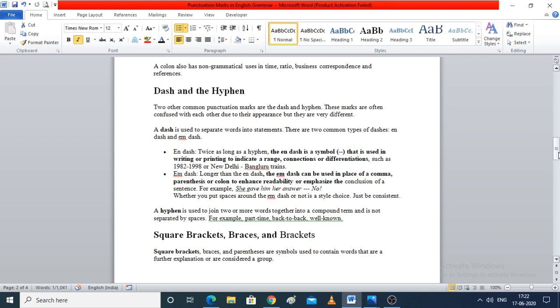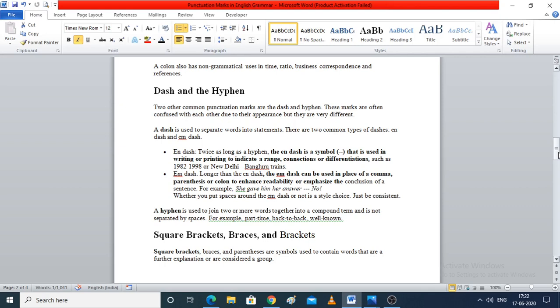M dash is longer, that means we will put 3 dashes, or you can say more than 1 dash to indicate an M dash. The M dash can be used in place of a comma, parenthesis or colon to enhance readability or emphasis. Now sometimes maybe the comma is not visible or it is not that readable. Fine.